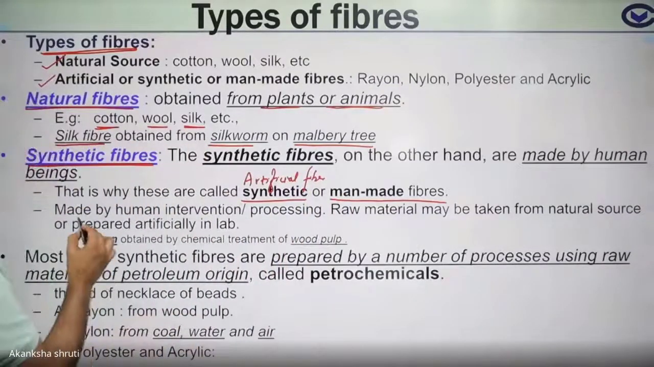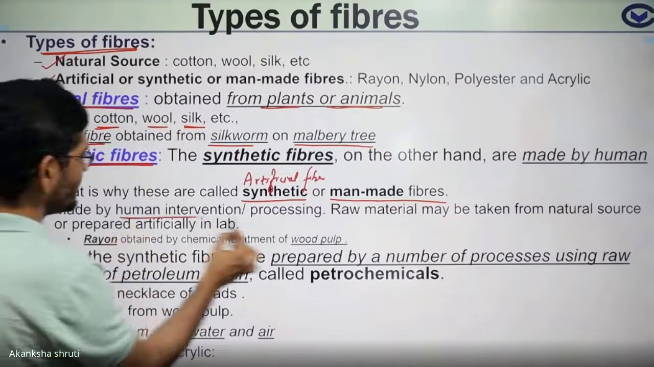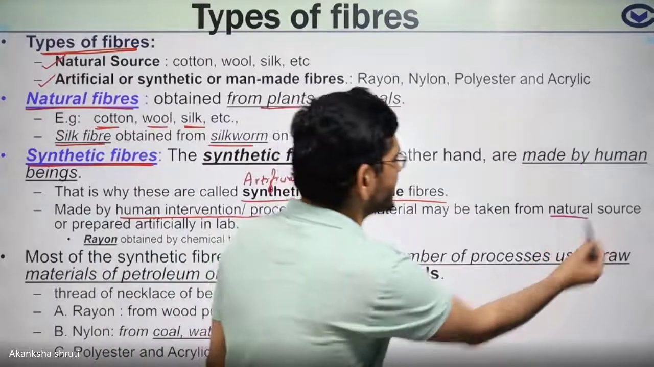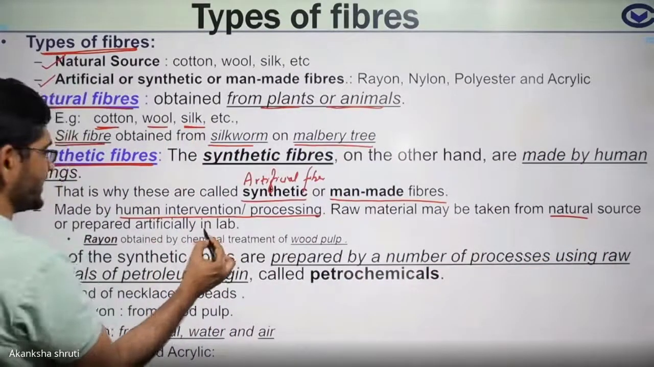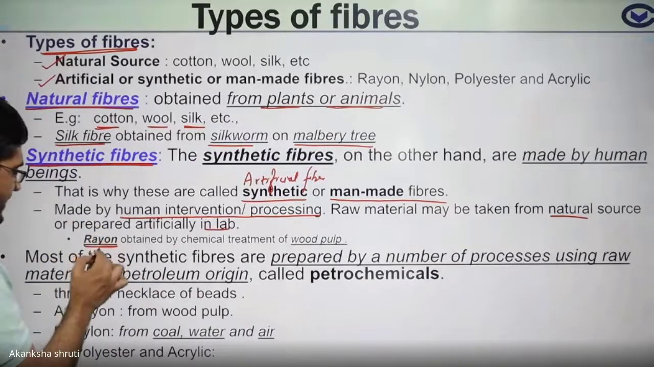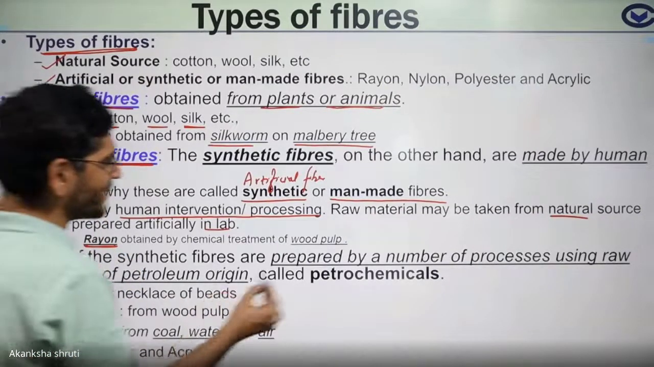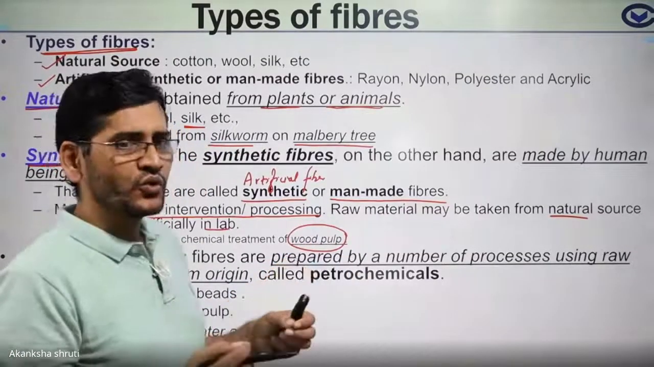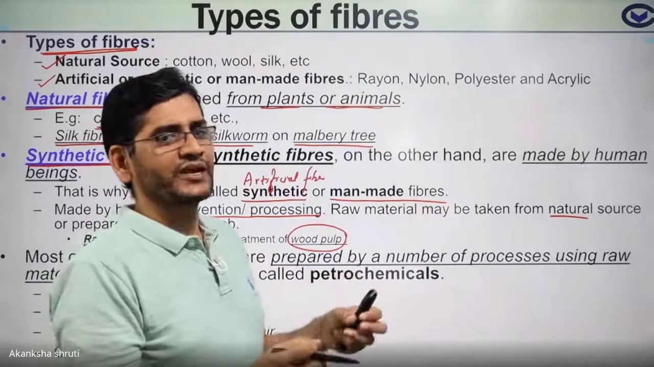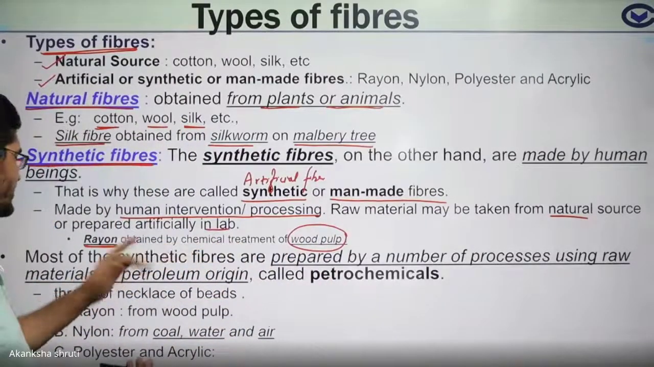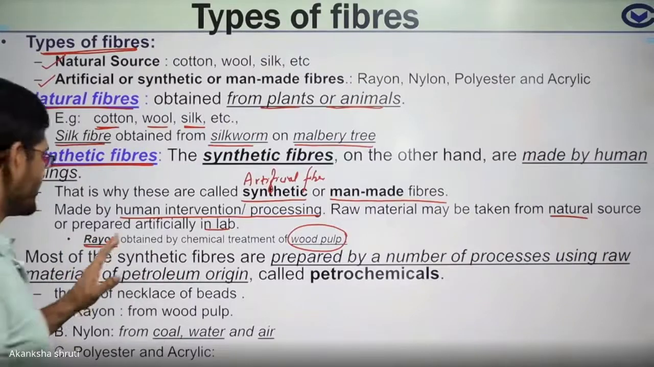Keep in mind, this is made by human intervention, or human processing is involved. Here the raw material may be taken from a natural source or may be prepared in the lab. For example, rayon is an artificial fiber which is prepared by chemical treatment of wood pulp. From the wood factory, the wood is converted into its chemical form, the pulp. From that pulp, by proper chemical treatment, we get the artificial fiber rayon.